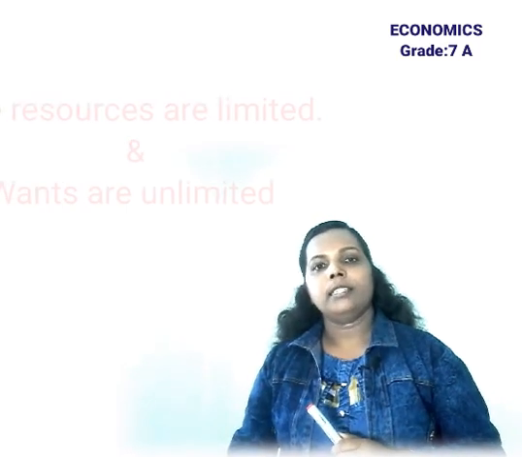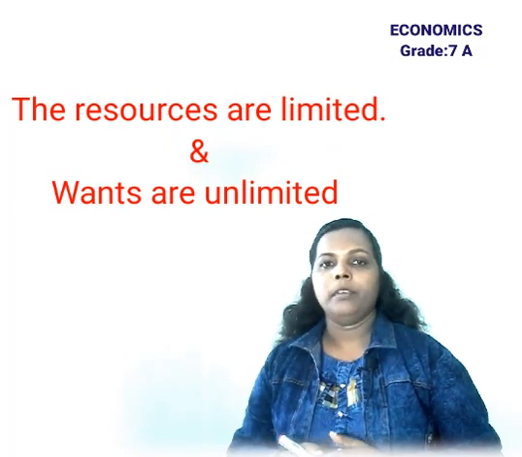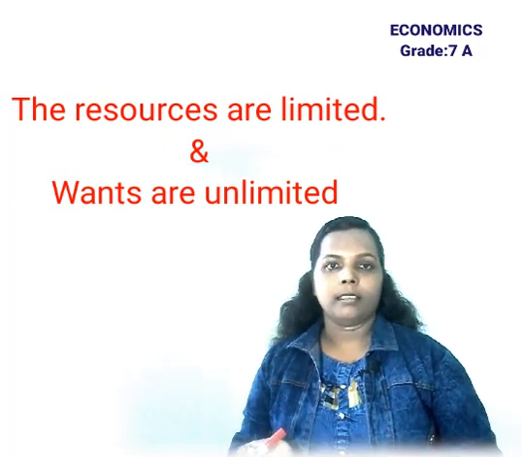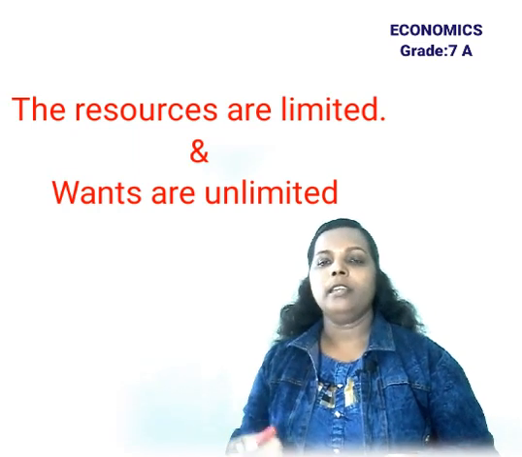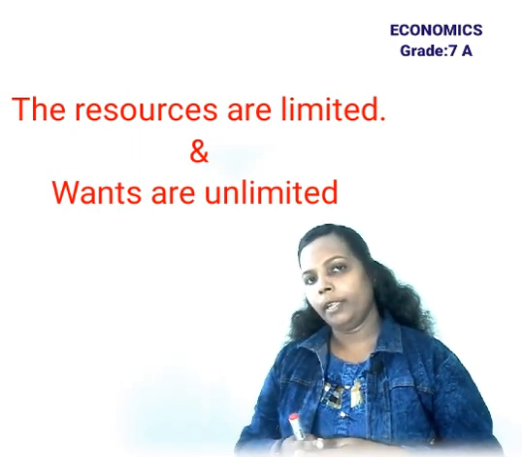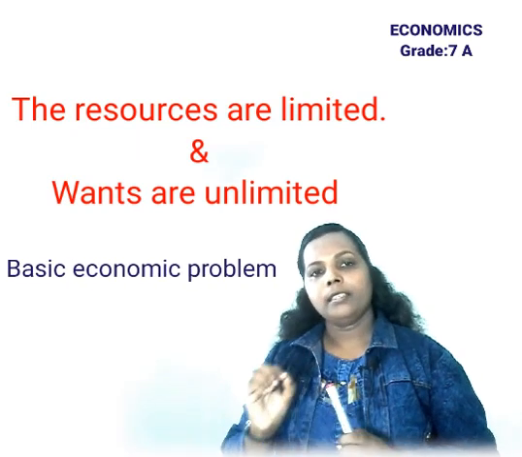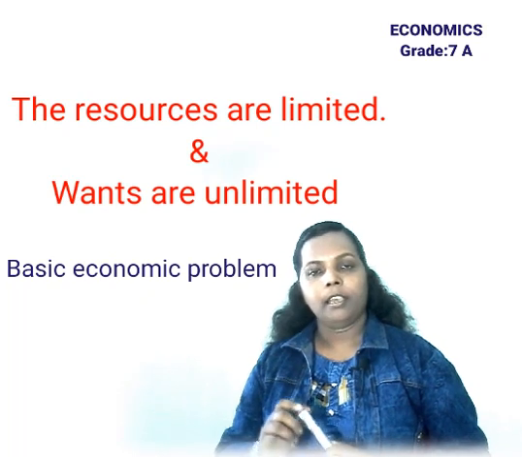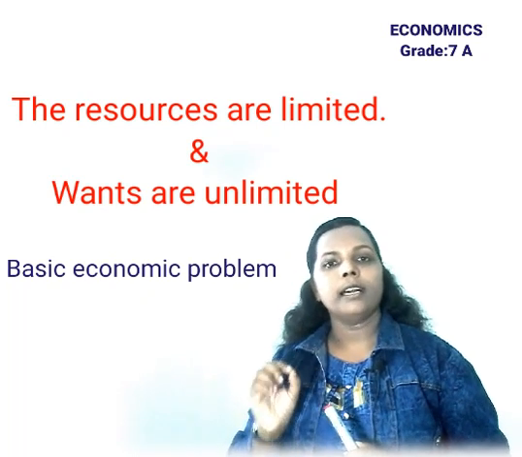The resources are limited and at the same time our wants are unlimited. So it is not balancing. Human wants are unlimited but resources are very limited. That creates the basic economic problem. This is the basic economic problem facing all the economies in the world. We can call this scarcity. Now let's see.